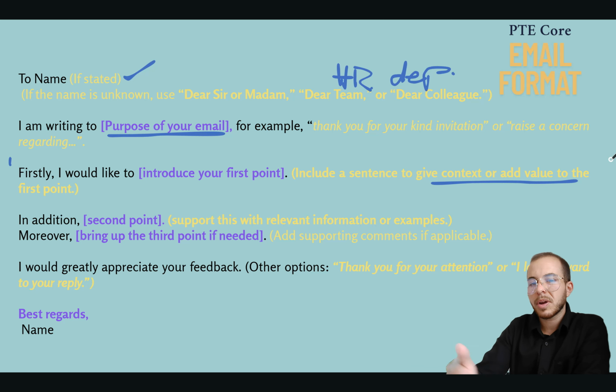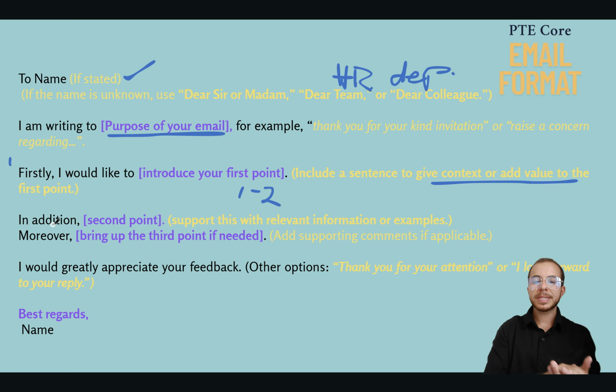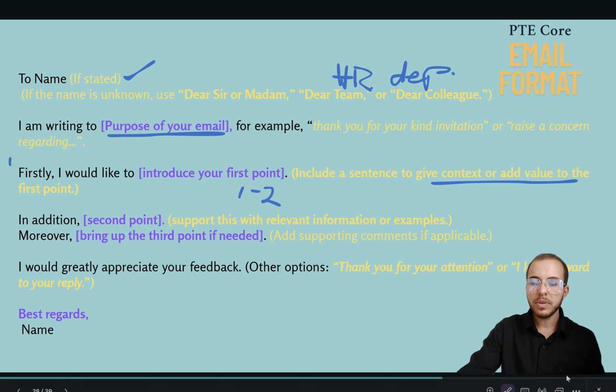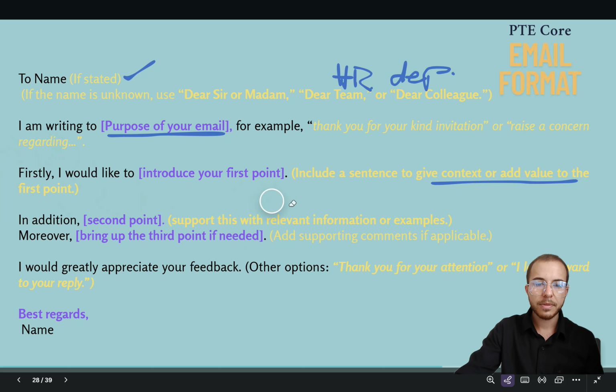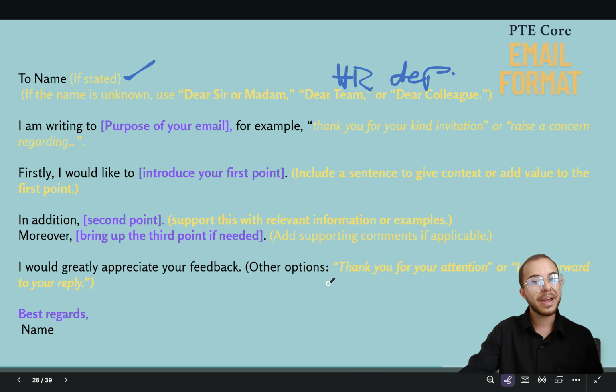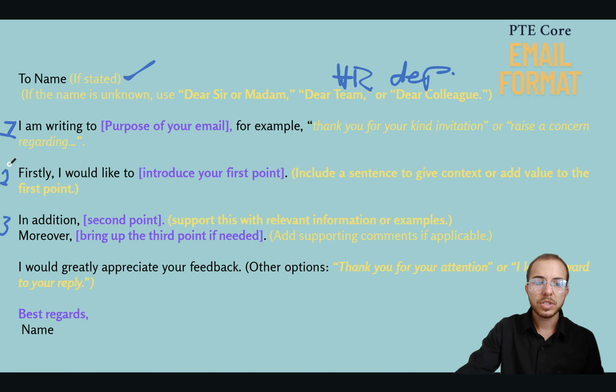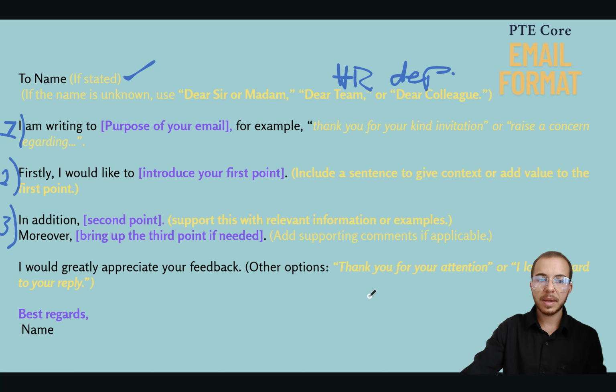Remember, we only have about 100 words, so you don't need to write a full paragraph. It will be 1 to 2 sentences. Additionally, you're going to expand here. And in our example, we're going to talk about asking for a refund. Now, you'll notice that we have 3 paragraphs, and you'll notice that we have 3 bullet points. So it would make the most sense to do bullet point 1, 2, and 3 in the same order as they appear. I received a bad laptop.